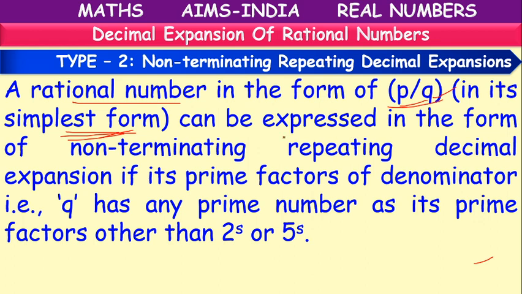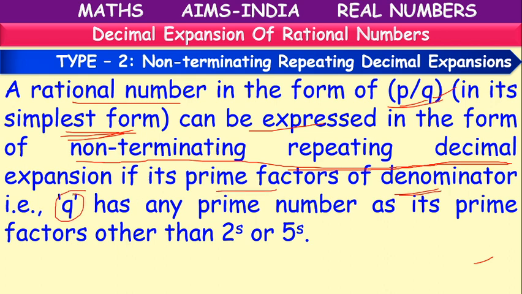So this p by q can be expressed as a non-terminating repeating decimal when the prime factors of the denominator q include any prime number other than 2 and 5.